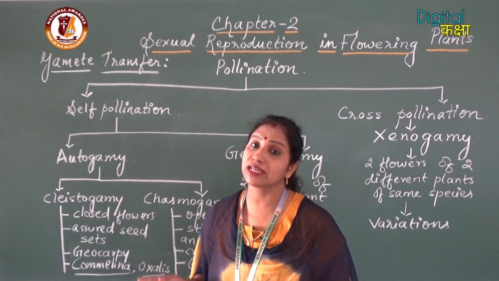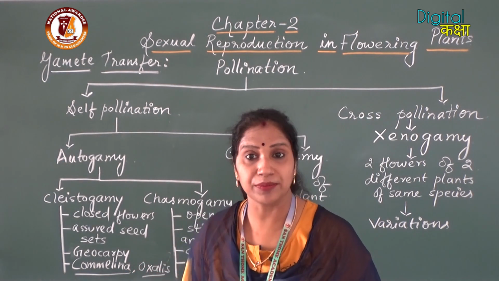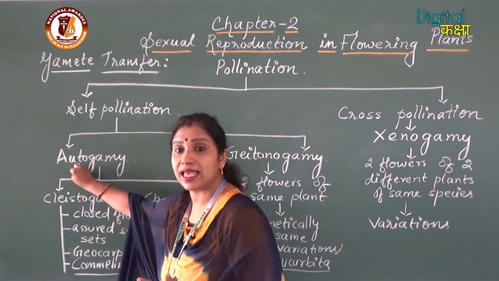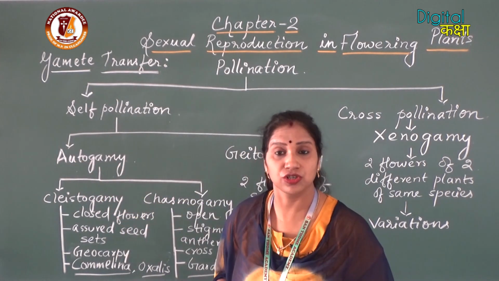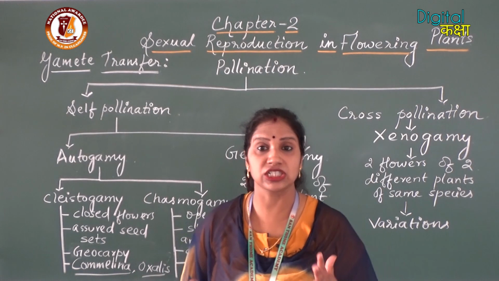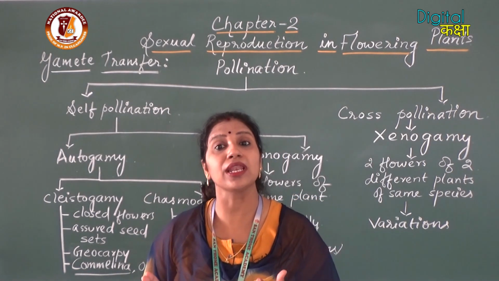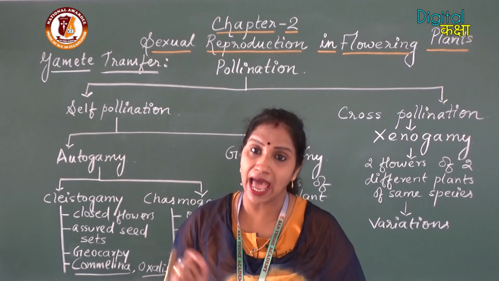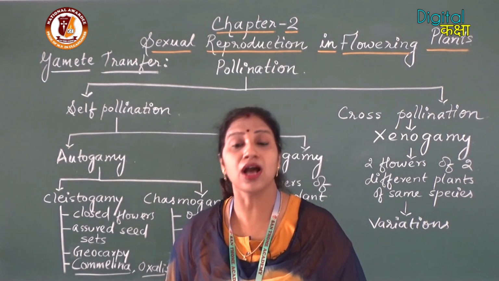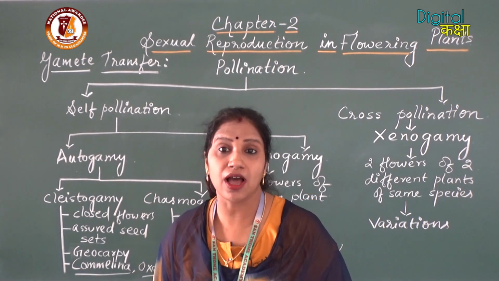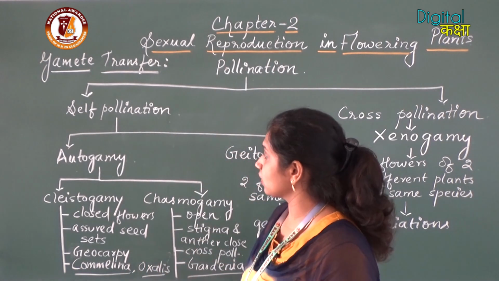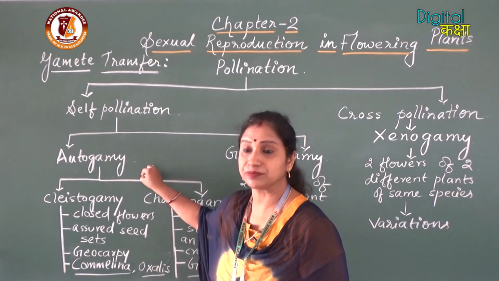So the transfer of pollen grains from the anther to the stigma of the same flower is called autogamy.